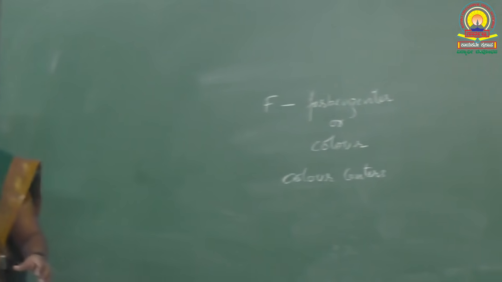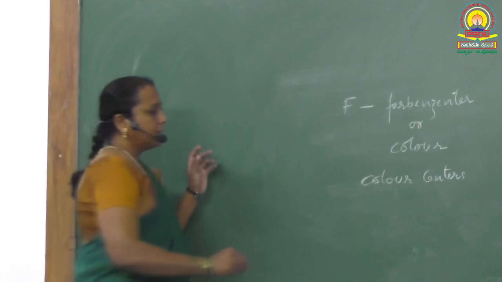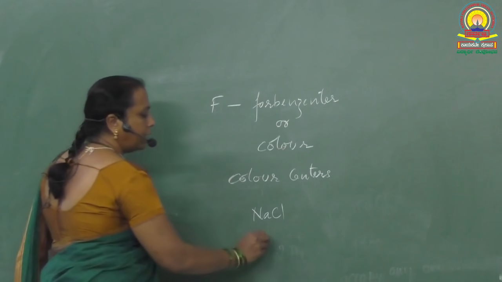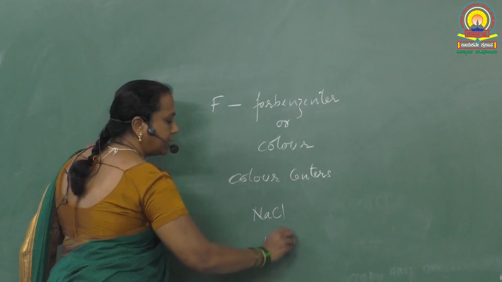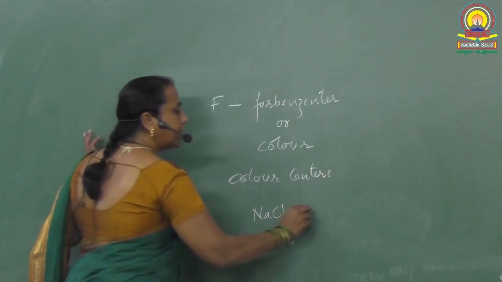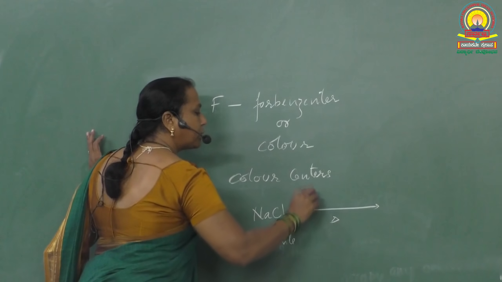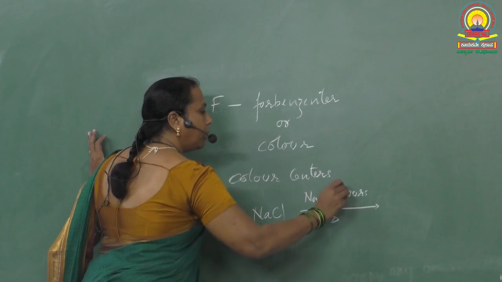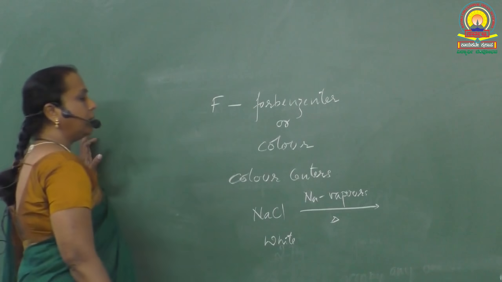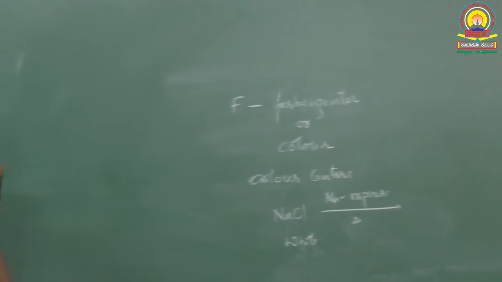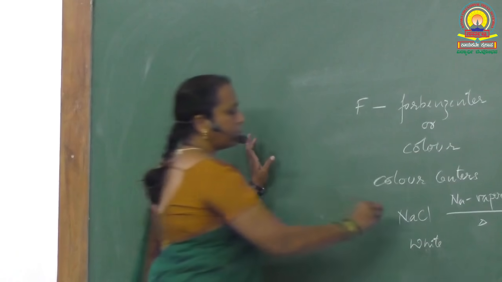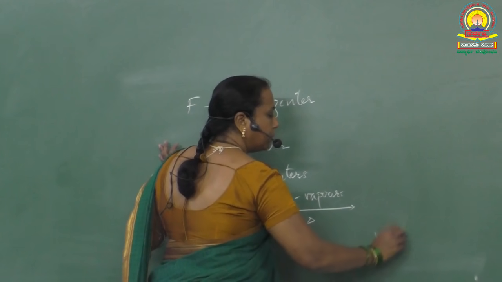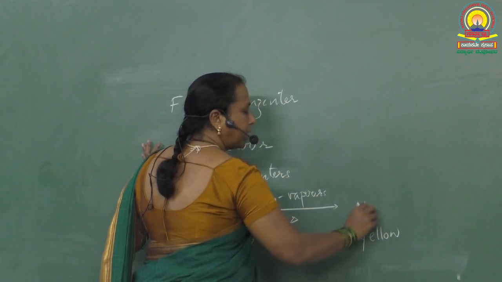See, when do we get these color centers? See, whenever sodium chloride, we have seen sodium chloride, it is white or you can say it is colorless. Whenever it is heated in the presence of sodium vapors in a discharge tube, okay, whenever it is heated in the atmosphere of sodium vapors, white sodium chloride gets converted into yellow or golden yellow sodium chloride.